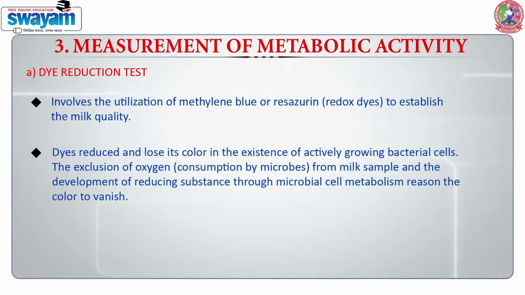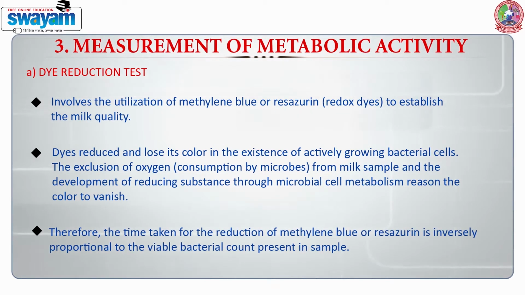Dye is reduced and loses its color in the presence of actively growing bacterial cells. The exclusion of oxygen, meaning its consumption by the microbes in the milk sample, and the development of reducing substances through microbial cell metabolism are the key reasons for the color to vanish. Therefore, the time taken for the reduction of methylene blue or resazurin is inversely proportional to the viable bacterial count present in the sample.